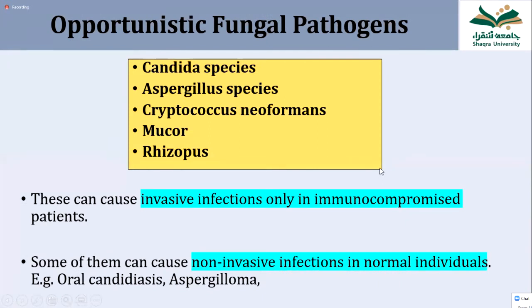Now, examples of opportunistic fungi. The most common opportunistic fungus is Candida. Other common opportunistic fungi include Aspergillus. This fungus grows on your bread. When we keep the bread outside or it becomes spoiled, a green or cotton-like fungus grows, that is Aspergillus. Then Cryptococcus neoformans, Mucor, and Rhizopus. All of these are opportunistic fungi. They do not invade normal people. They can invade the body of immunocompromised people.